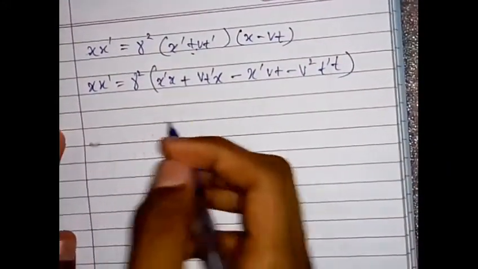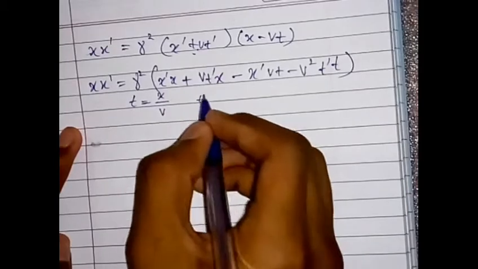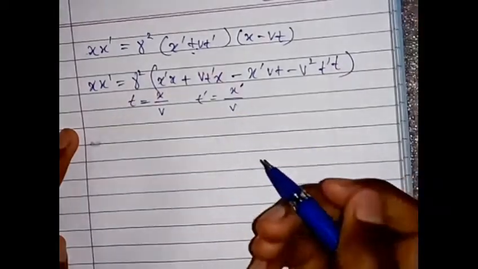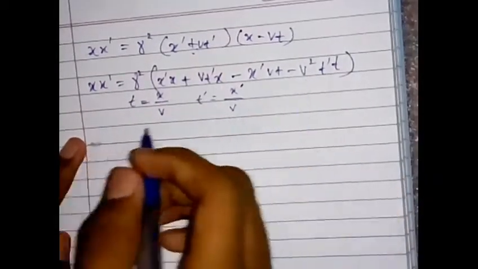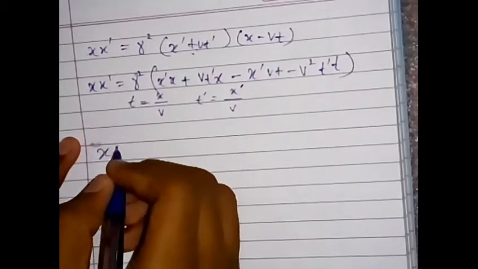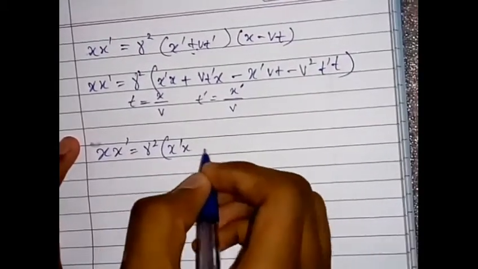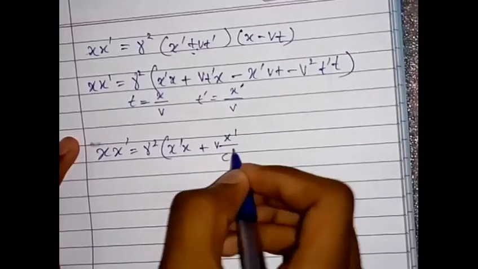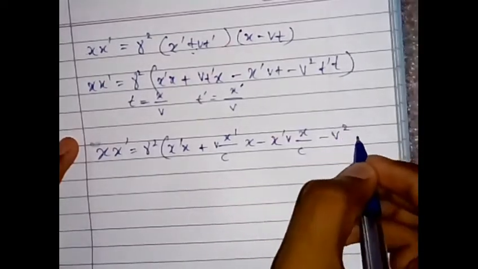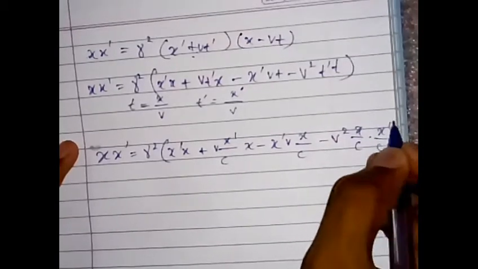Now, as we know that time is distance over velocity, and t prime is distance prime over velocity, we have to substitute t and t prime here with this equation. Now we'll get x prime x equals gamma square times x prime x plus v x prime over c times x minus x prime v x over c minus v square x over c times x prime over c.